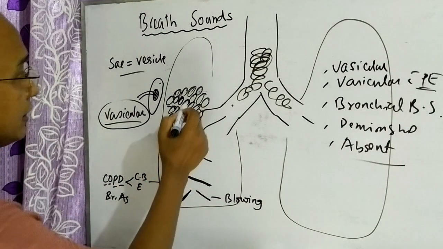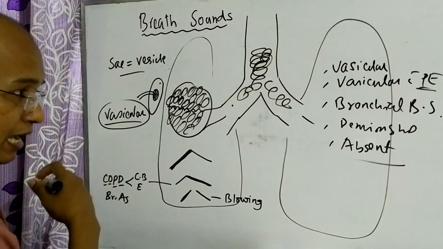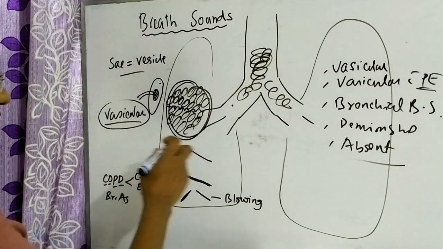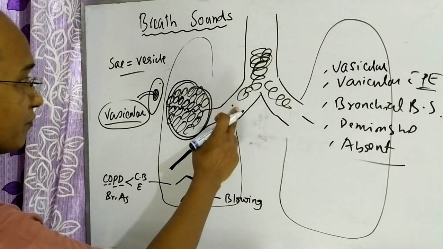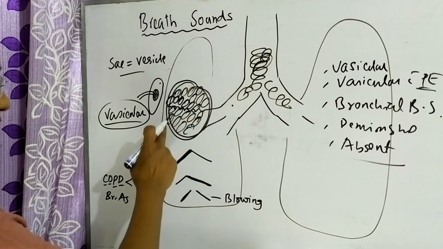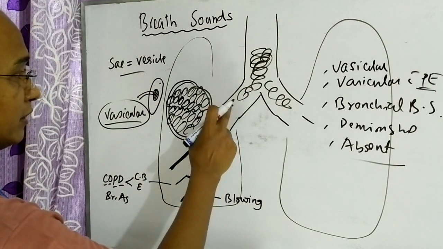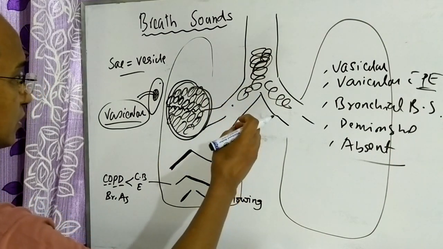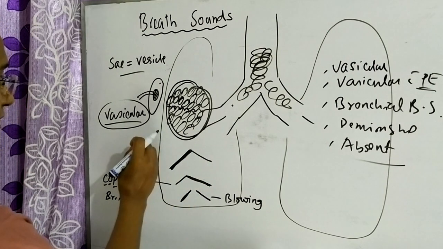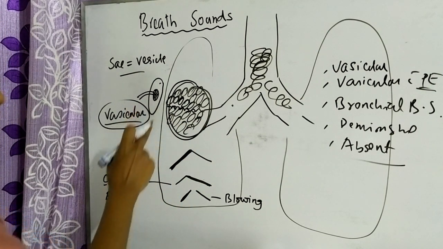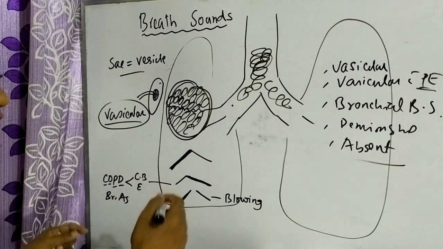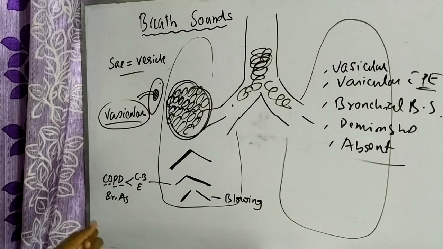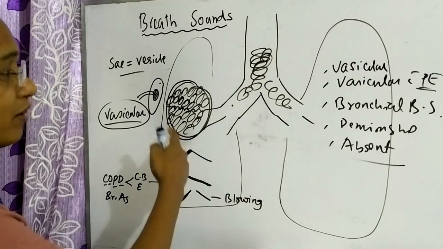But if the intervening structure, due to any cause, becomes airless, I repeat again, the attenuation of the sound wave may not be possible. So the main vibration that is made in the larger airway due to turbulent flow of air is directly transmitted to the periphery, that is, to your stethoscope. So in bronchial breath sound, it is actually not attenuated sound coming from the bronchus.